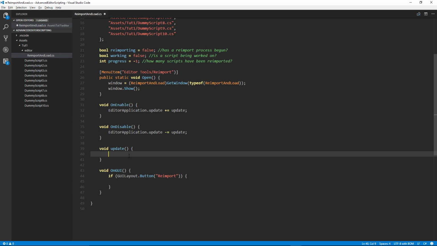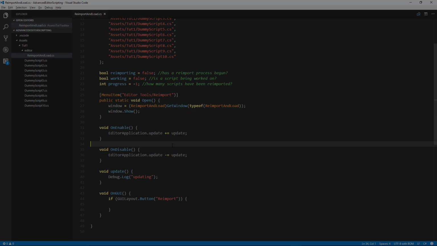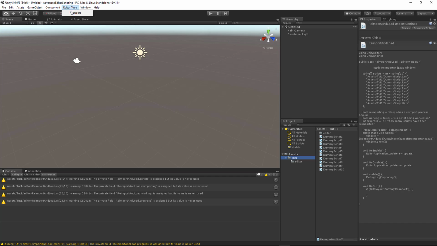So if I were to say Debug.Log here, then we would be able to go back to the editor and see that this is being called continuously. So let's go ahead and test that out. Okay, so back in Unity, let's go to Editor Tools and then the Reimport tool. And if we look down in our console, we can see that that's continuously updating. So that's doing exactly what we want it to do. So let's go back to our script and add the reimport functionality.